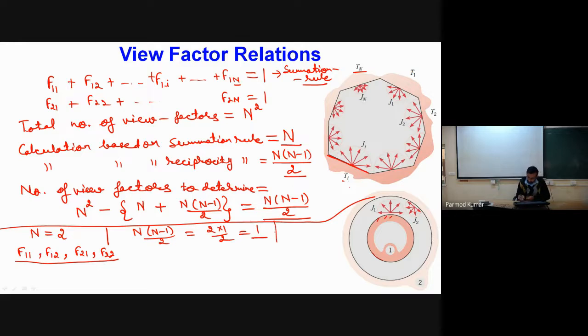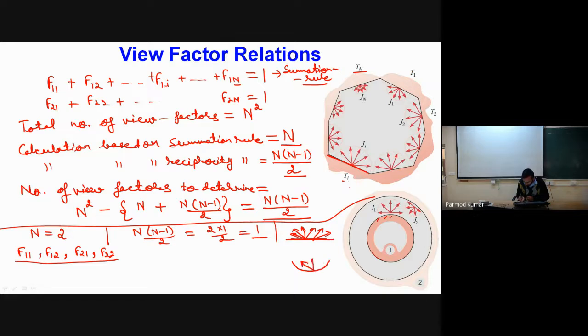Now let us consider if we have a plane surface. The radiations leaving from a plane surface, can these fall on the same surface? If we have a plane surface, and radiation is leaving from this surface, can it fall back on the same surface? Say another situation, I have something like this.